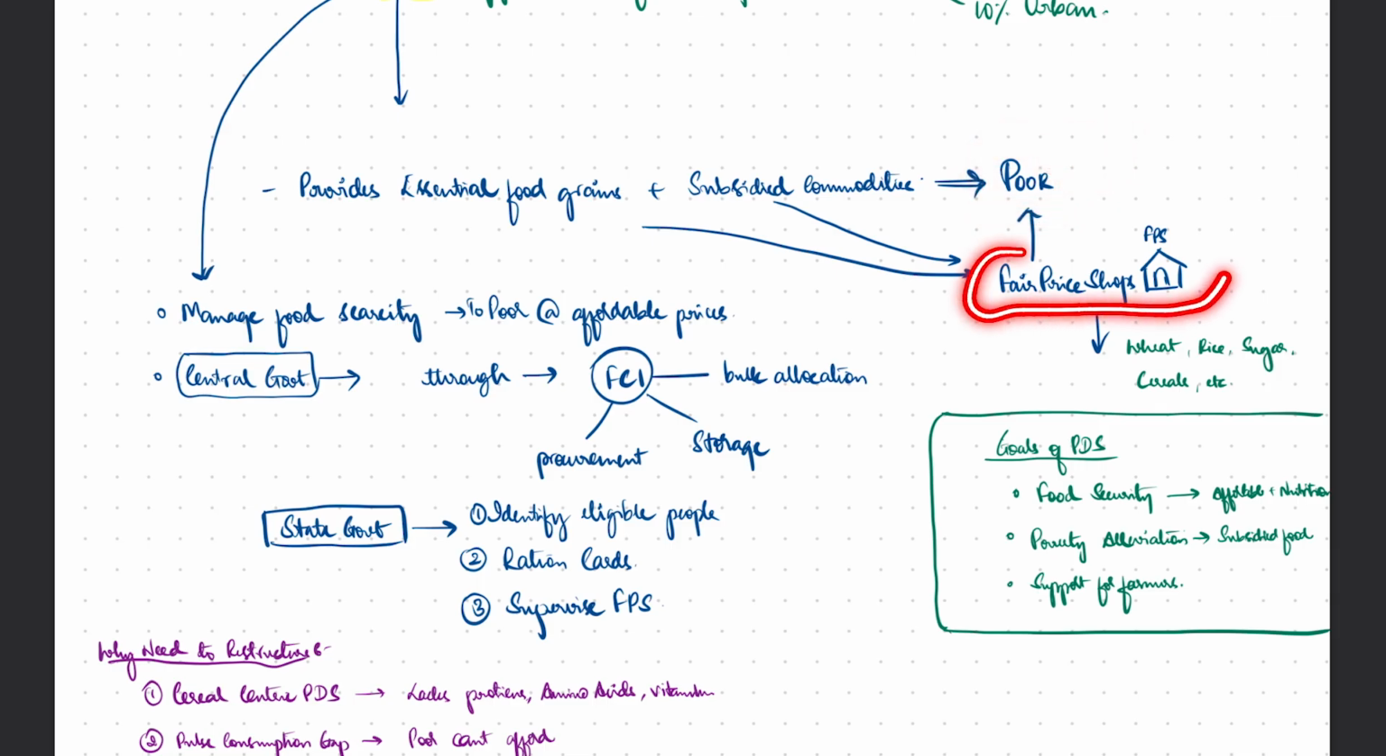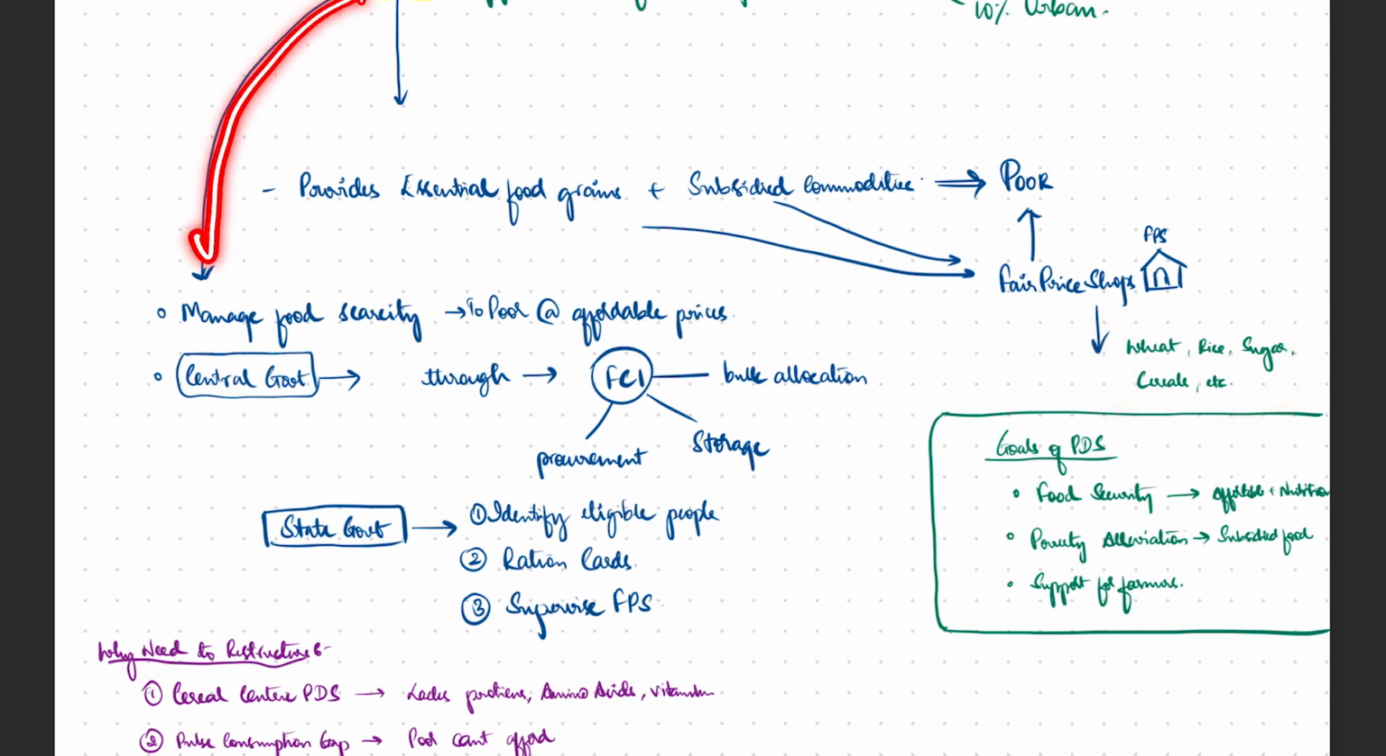And how are they going to get this? This is through fair price shops or the FPS. And which are the most commonly available commodities or cereals or the products or food items that we are talking about? It's usually wheat, rice, sugar, cereals, etc.